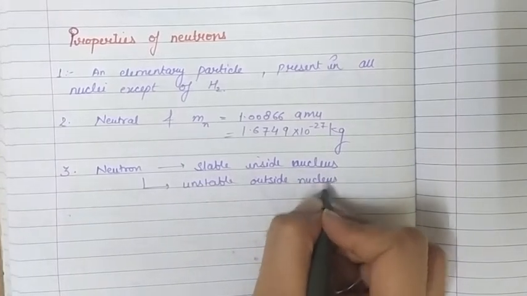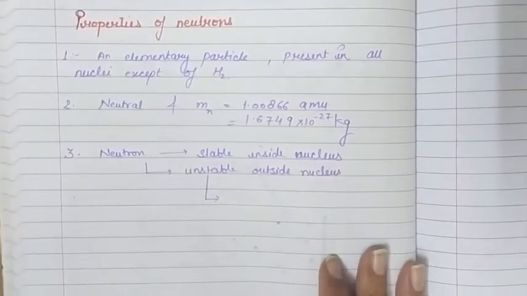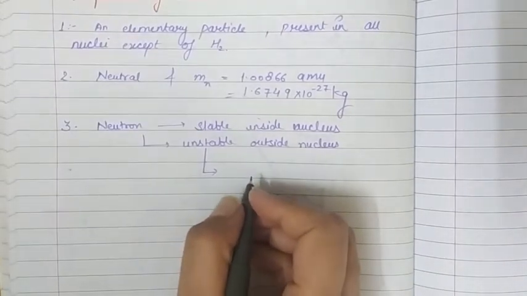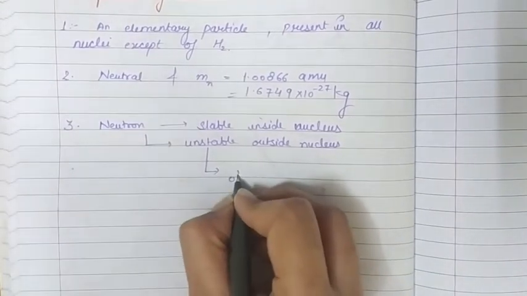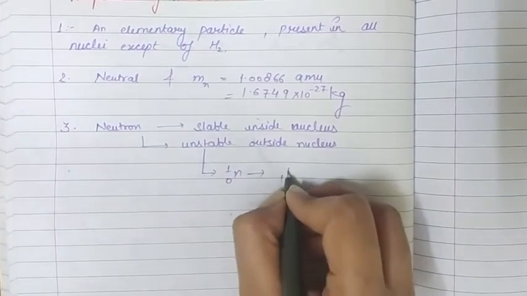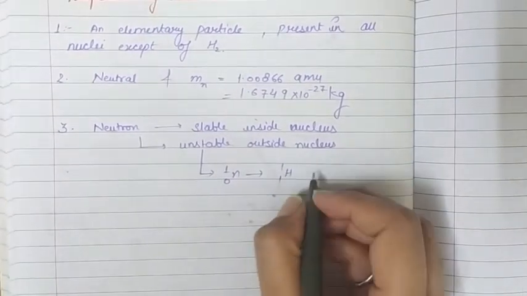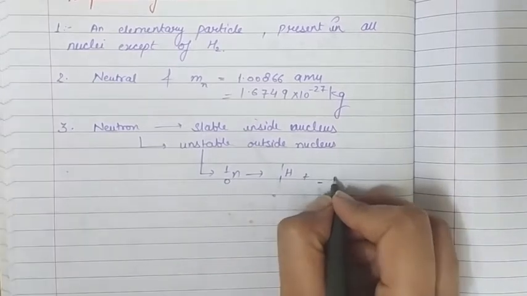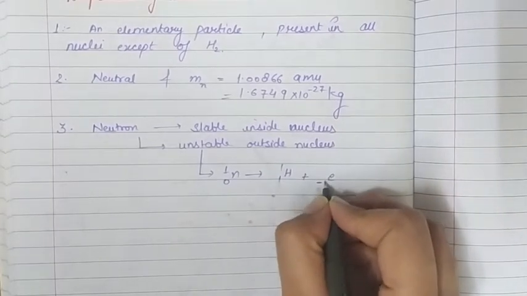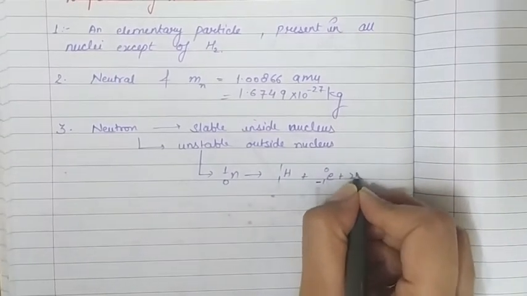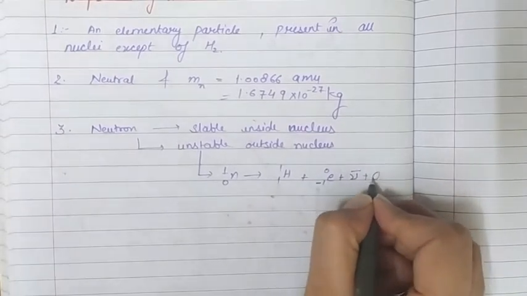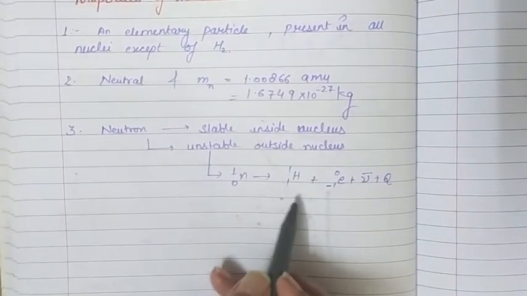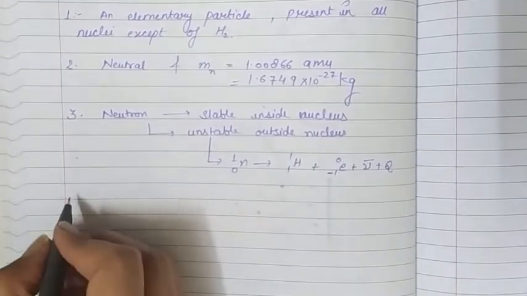Since it is unstable outside, this neutron decays into a proton, 1H1, plus an electron and antineutrino, and gives us some energy also. So this is the reaction. This neutron decays into the following particles outside the nucleus.